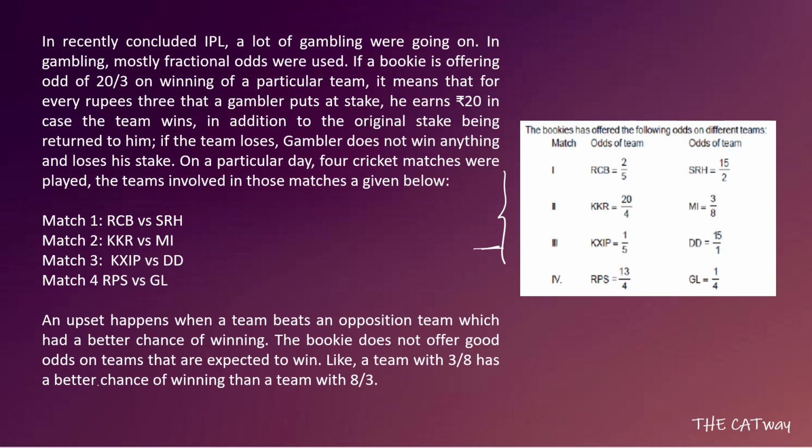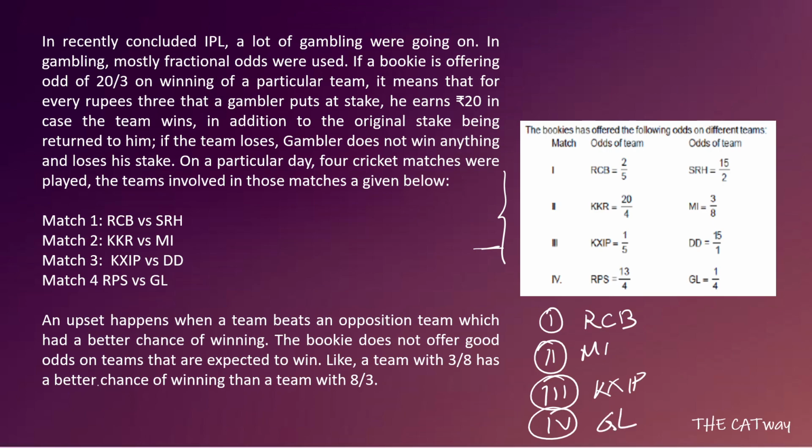And as we know, there are no upsets. That means in the first match, RCB is going to win. Second match, MI is going to win. Third match, KXIP is going to win. And fourth match, GL is going to win. Now he will only place his bets on these four teams because he has to maximize his earning. Okay, so that means in the first match he will place bet on RCB, in the second match on MI, in the third match on KXIP, and in the fourth match on Gujarat Lions. Okay, GL. Acha, after that, in which order he will place his bet, let's determine that.